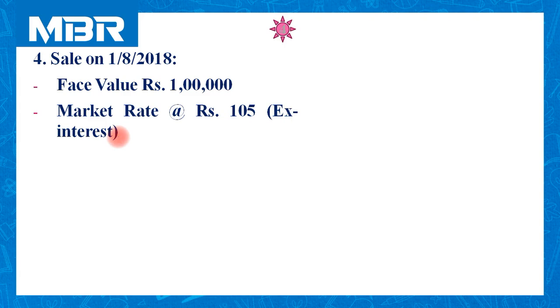It means these rupees 105 is only for security. We need to pay or we need to receive amount of interest extra in addition. Brokerage 1%. Nothing is given with this 1%. It means brokerage is chargeable at the rate of 1% on market value.